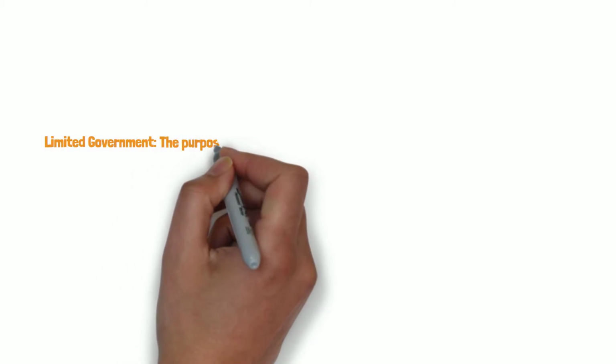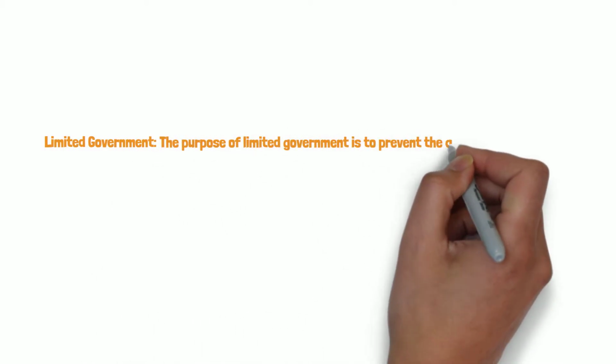The first is limited government. Limited government means limiting the government's power. The purpose of a limited government is to prevent the abuse of power by government. An example would be not allowing the government to take a person's property whenever it wanted.